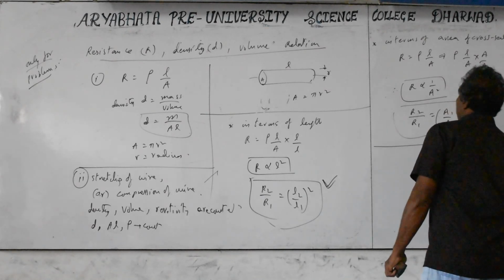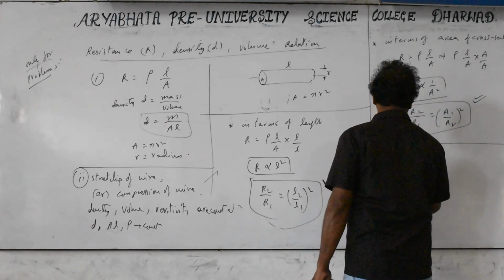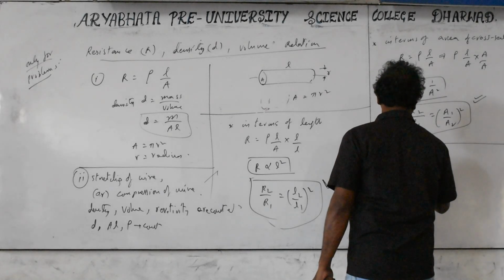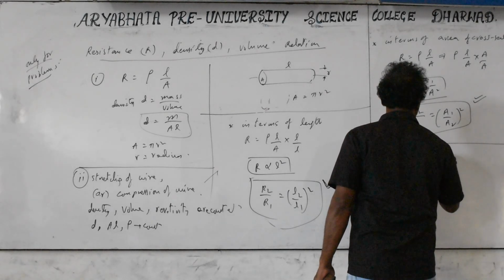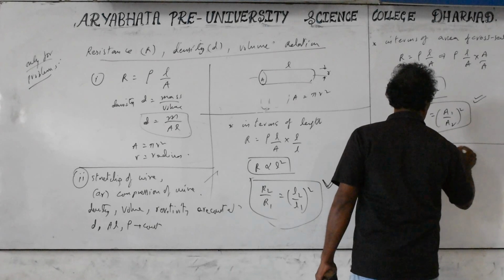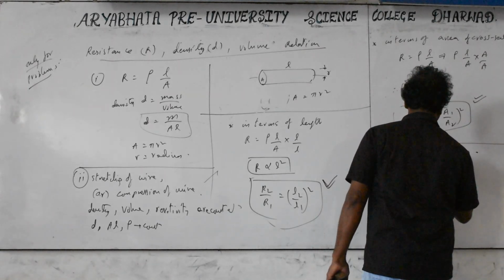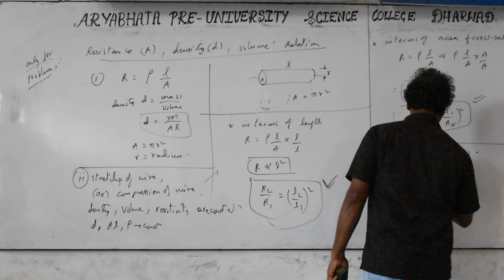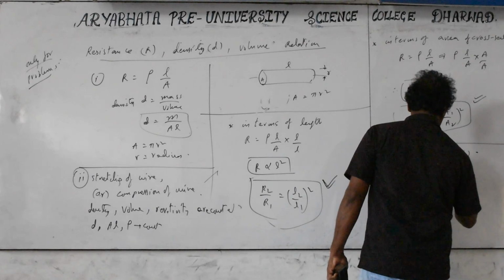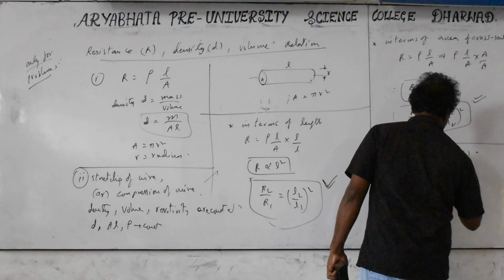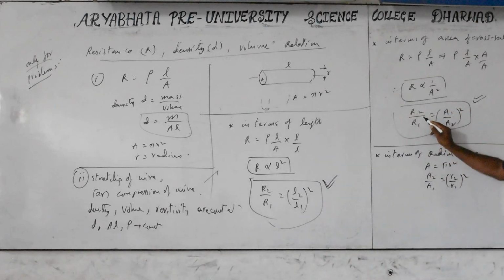In terms of the radius, area is equal to pi r square. So A2 by A1 becomes equal to r2 by r1 whole square. Already we got the relation for the resistance and area.